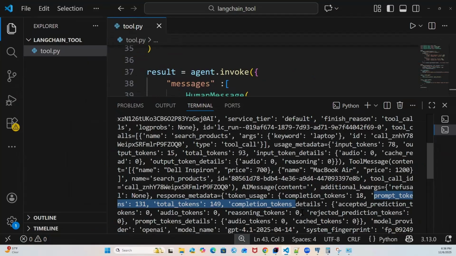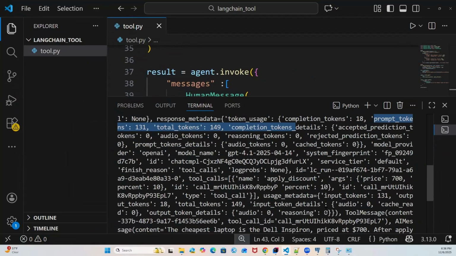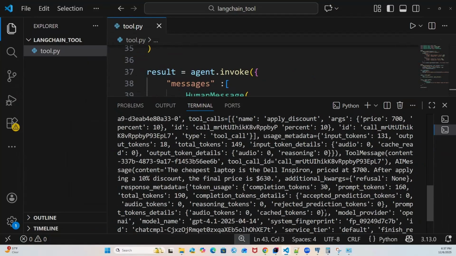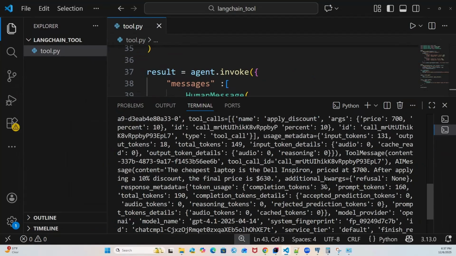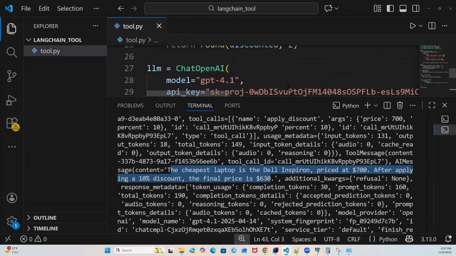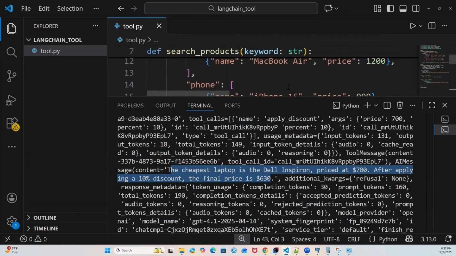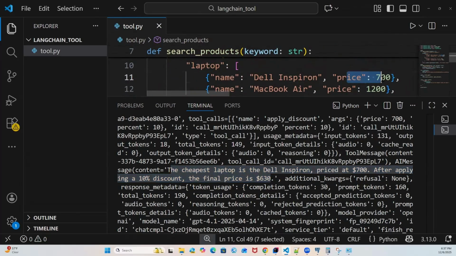So it says the cheapest laptop is the Dell Inspiron, priced at $700 after applying the 10% discount. Okay, it is 630. We have this product at $700, and when you apply the 10% discount, it is 630.